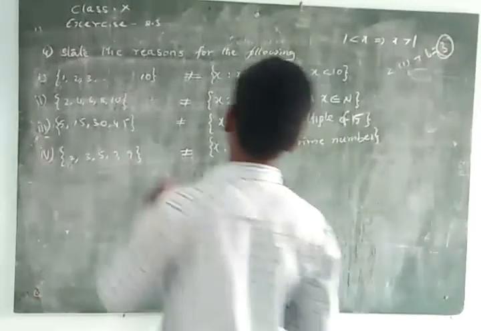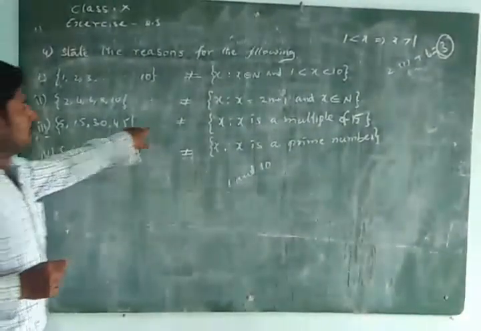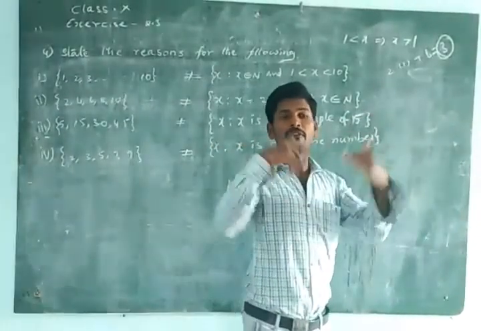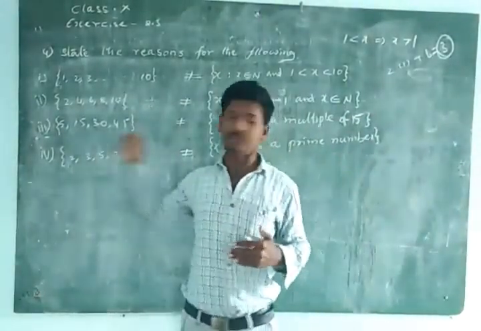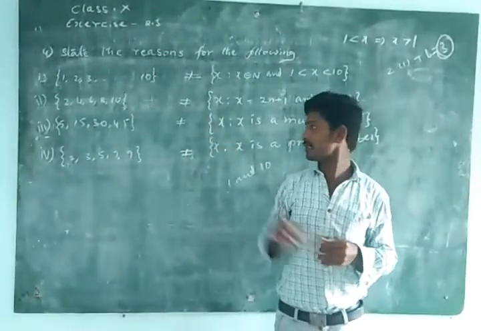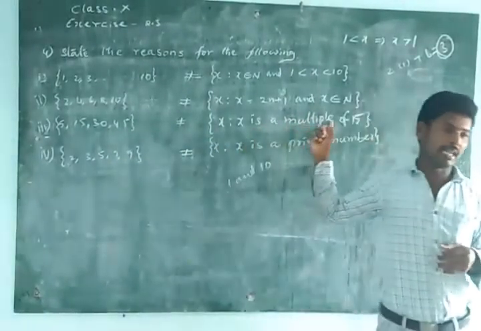Next question. Here 5, 15, 30, 45. X is a multiple of 15. So you can find what is the difference here. Anybody find out the difference? X is a multiple of 15.